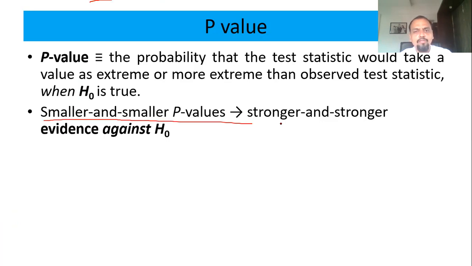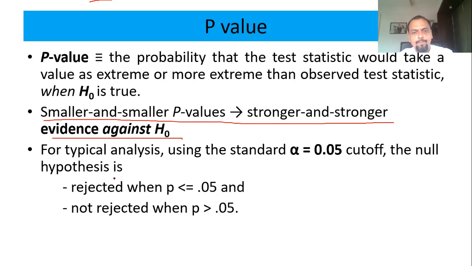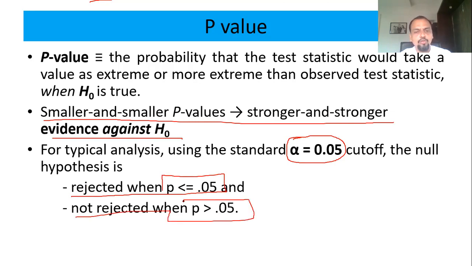Smaller and smaller p-value means stronger and stronger evidence against h0. मतलब जितना कम वैल्यू p का होगा आप h0 को ज्यादा रिजेक्ट करोगे. You will reject the null hypothesis. So generally it is said if your alpha is 0.05, then reject null hypothesis when p is less than or equal to 0.05, except when p is greater than 0.05.